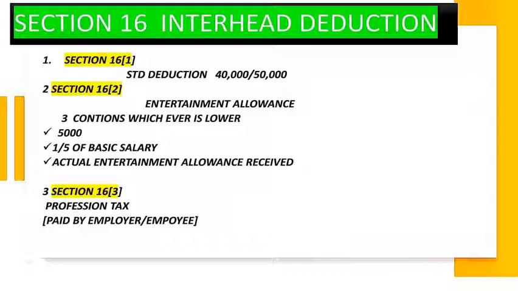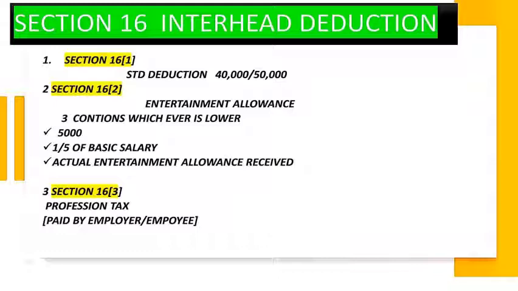Section 16 subsection 2 is the entertainment allowance received by a government employee. That is the 3 conditions, whichever is lower. First one is 5,000, a standard amount given, or 1/5 of basic salary, or the actual entertainment allowance received.